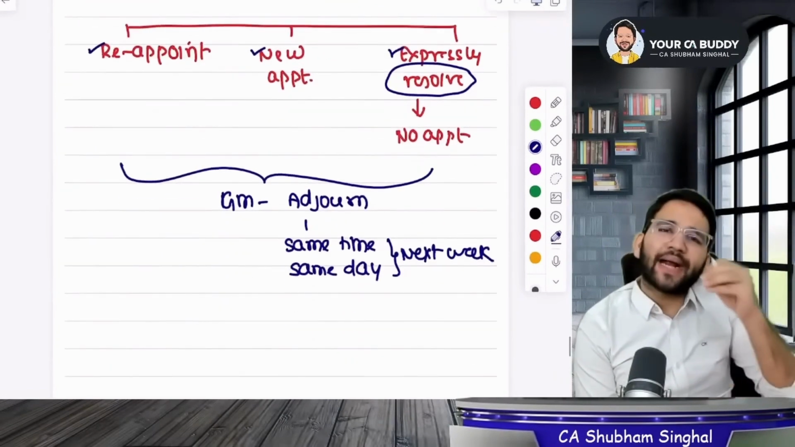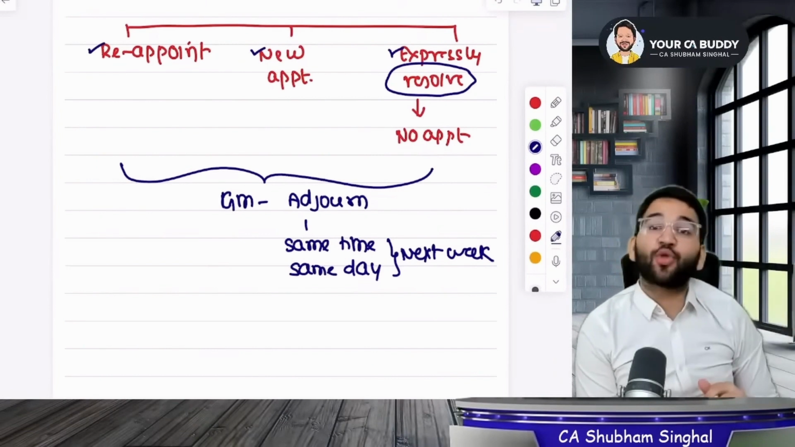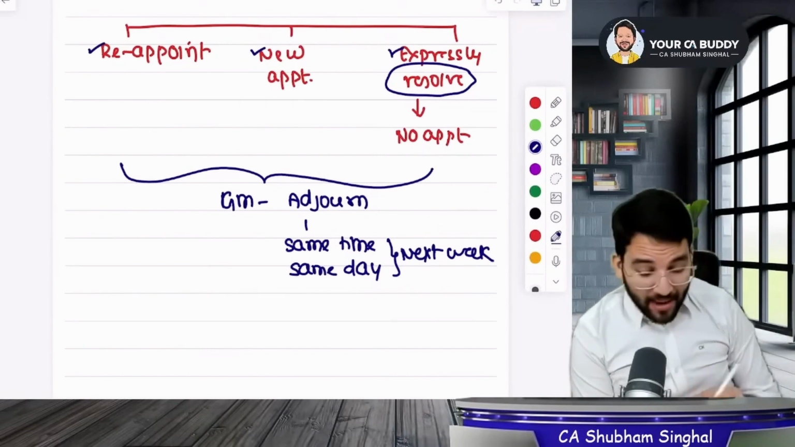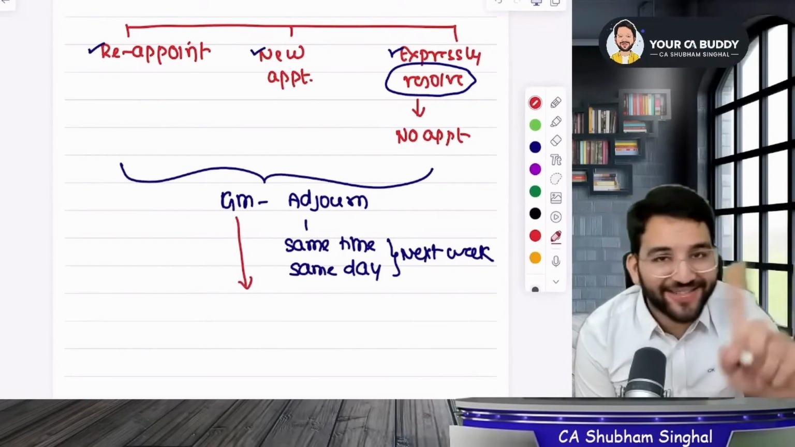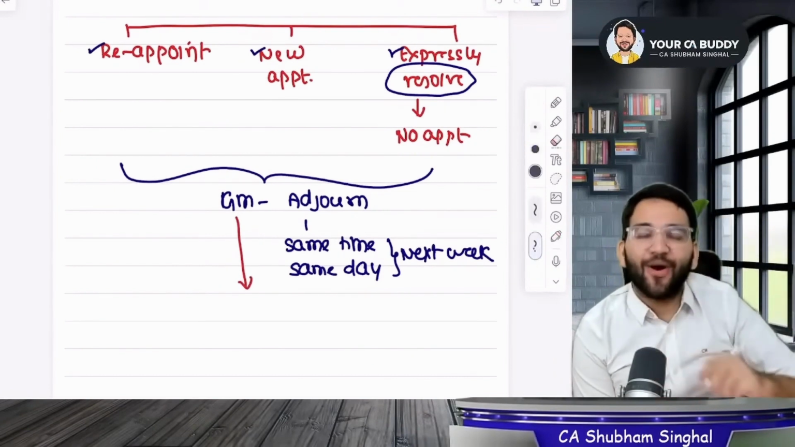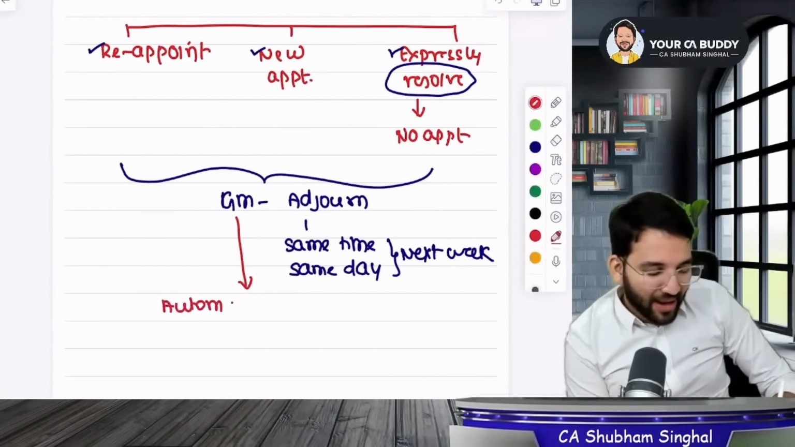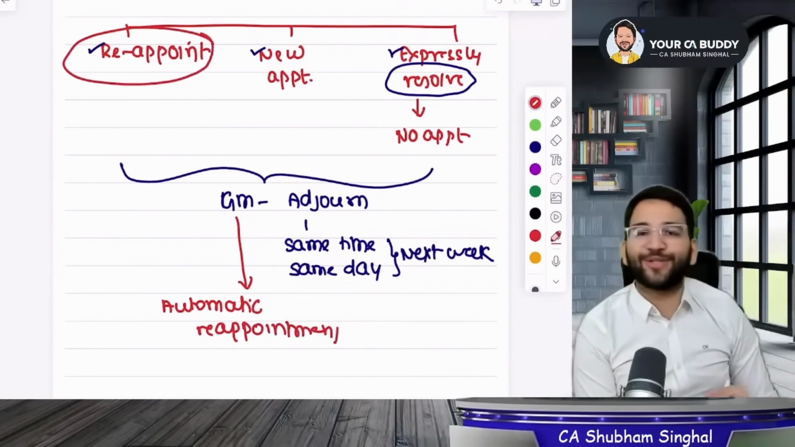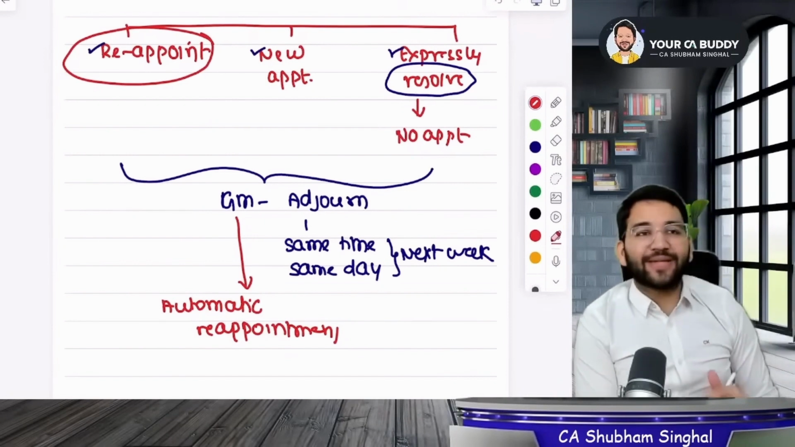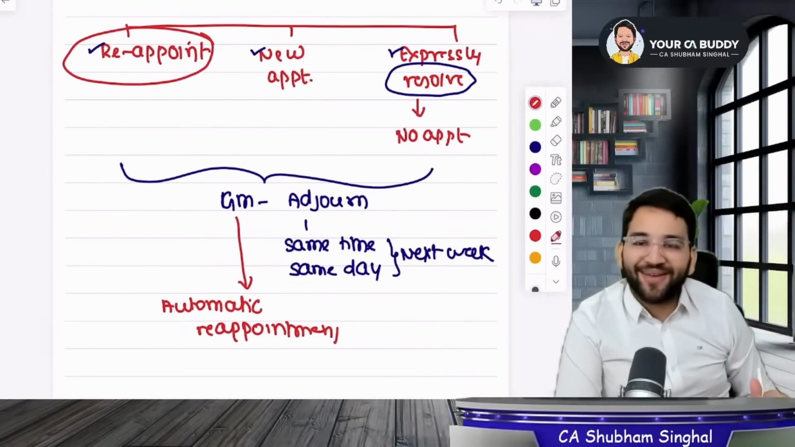But there are many crazy people who, even in an adjourned meeting, neither reappointed, nor newly appointed, nor passed the resolution. Sir, if you didn't do it in the adjourned meeting, then what will happen to your meeting again? It cannot be adjourned again. Do you know what will happen? Listen keenly. Now there will be an automatic reappointment. Meaning those people that you had removed and sent out, they will be reappointed back on their own. Jay and Aditi, who were removed, will automatically return to the board of directors.